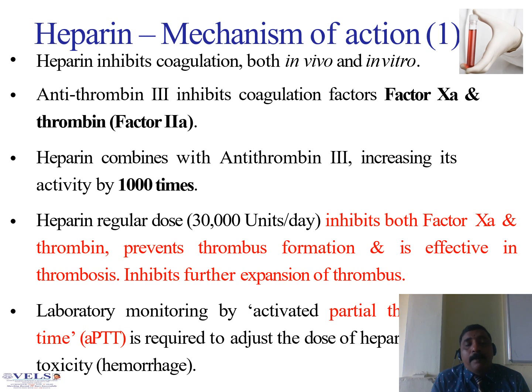That's why the regular dose of heparin is 30,000 units per day. It inhibits both factor 10A and thrombin and prevents thrombus formation. It is effective in thrombosis and also inhibits further expansion of the thrombus. That is the reason heparin is superior when compared with the other anticoagulants.